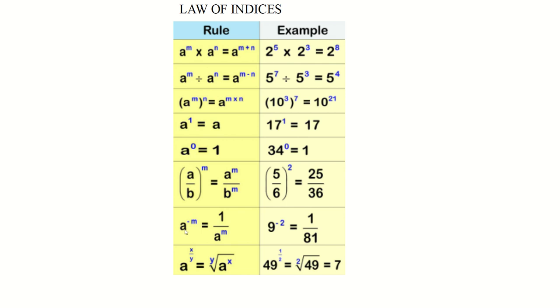A base raised to a negative power can turn to a positive power by putting 1 over the base to the positive power. And then a base raised to the power of a fraction, the numerator in that fraction is your power, and the denominator is your root. So if I have 49 to the power of a half, it would be 49 raised to the numerator, which is 1, and the root of the denominator, 2, so it would be root 2. The square root of 49 is 7, so that would be the answer.